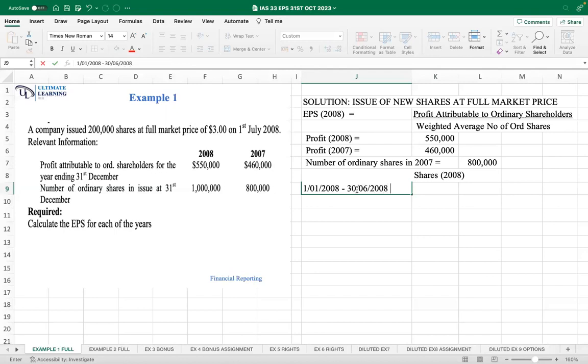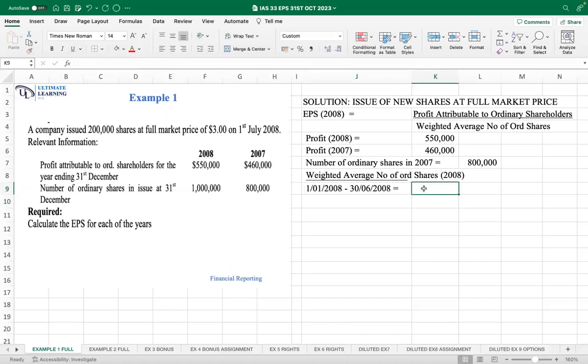Why 30th June? The date just before new shares were issued. So just before new shares were issued, we had 800,000 shares. And that is a period of 6 months. So we will prorate it by multiplying it by 6/12 because those are 6 months. So what does that give us?